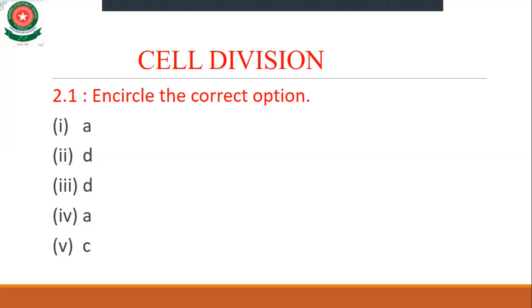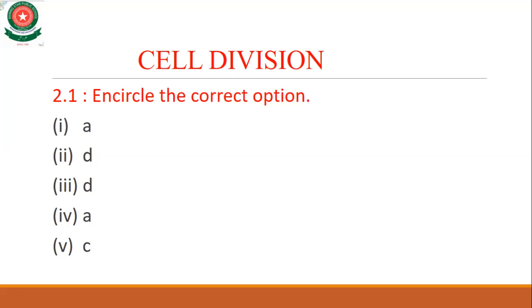MCQ number 5: an event that occurs during interphase. Option A is division of nucleus, option B division of cytoplasm, option C duplication of chromosomes, and option D formation of cell wall. As we know, in the interphase there is duplication of chromosomes, and copies of chromosomes are formed. So MCQ number 5, option C is the right answer.